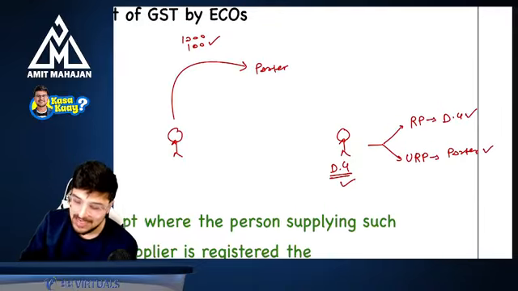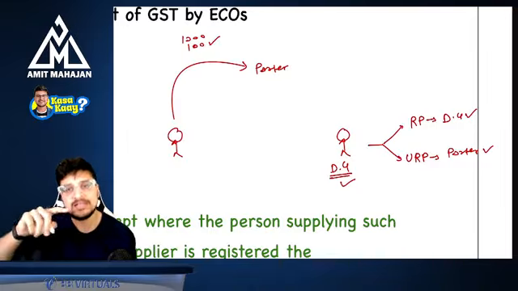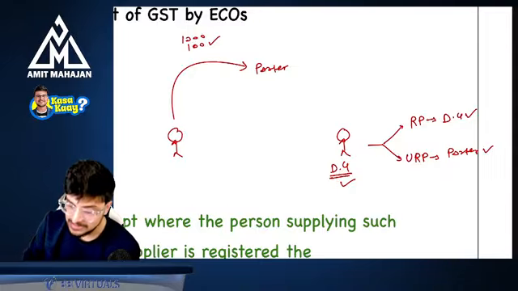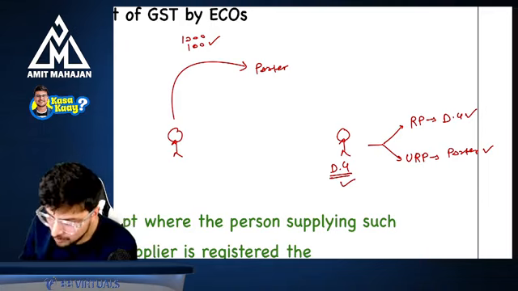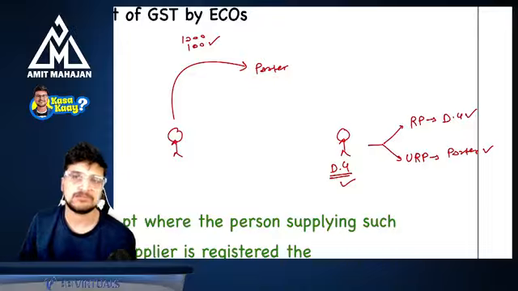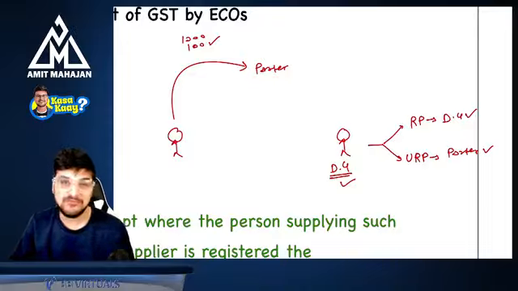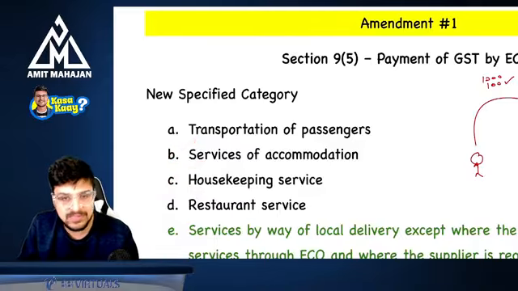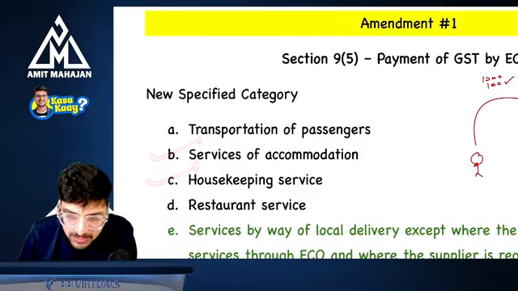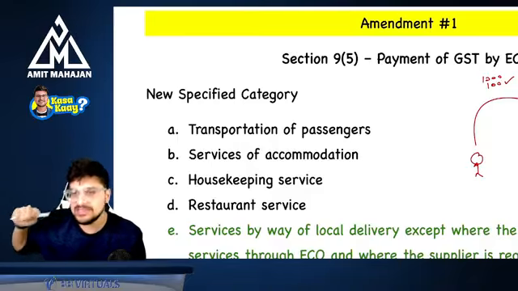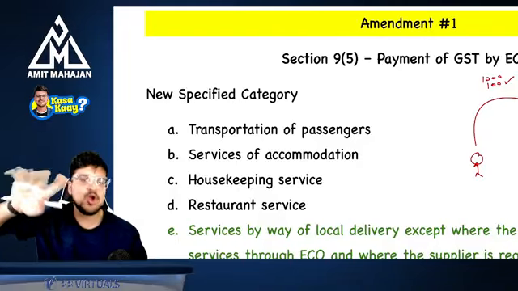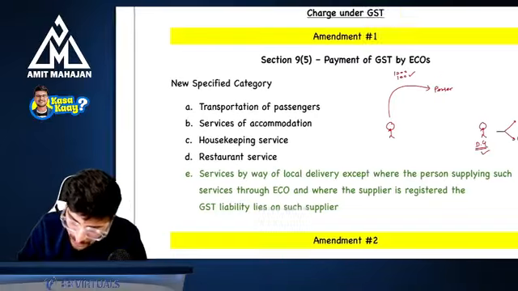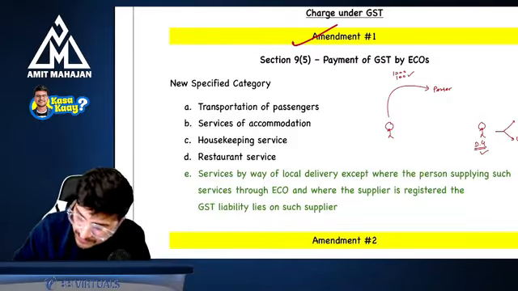So what is the law? The law says that if the supplier is a registered person, the responsibility to pay GST to the government will be of the supplier. But if the supplier is an unregistered person, the responsibility to pay the GST to the government will be of that particular e-commerce operator. Are you understanding? Is it clear? Perfect. Now can I say this is very much similar to services of accommodation and housekeeping service? Because in these two cases also, we have seen that if the supplier is a registered person, the supplier will pay. If the supplier is an unregistered person, the e-commerce operator will pay. Exactly the same case in point E as well. This is your first amendment. I hope you are absolutely clear with this point.